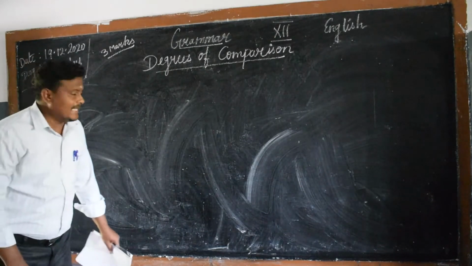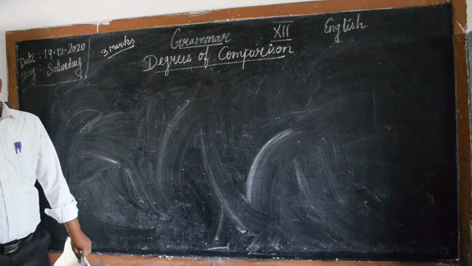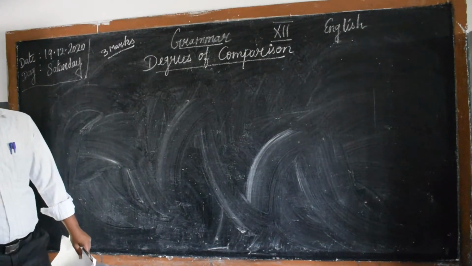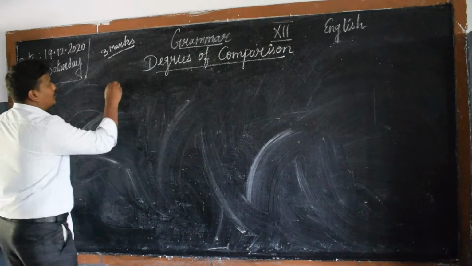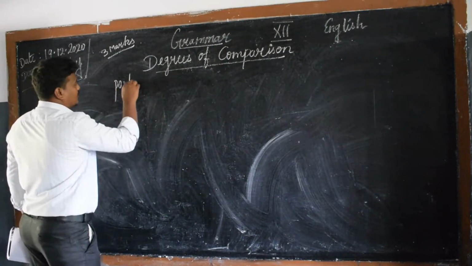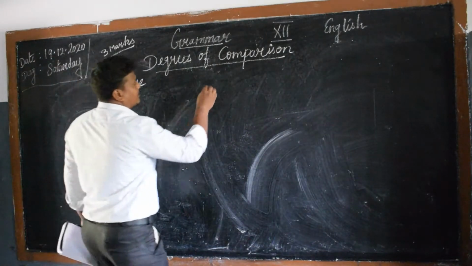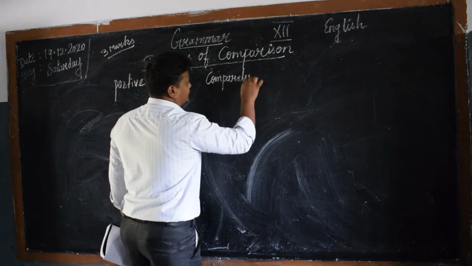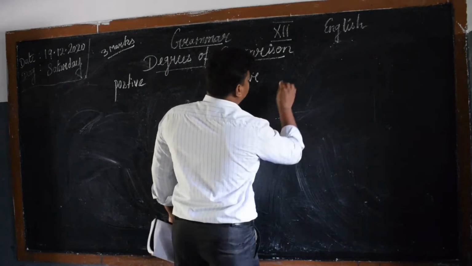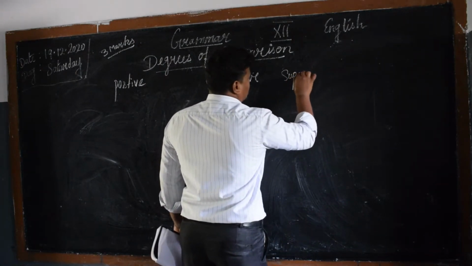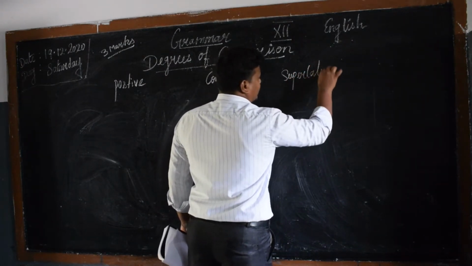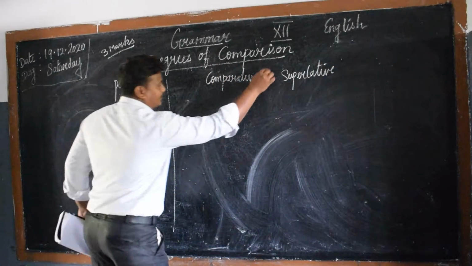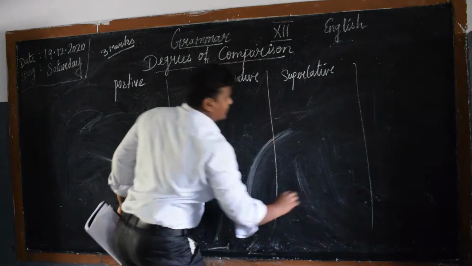So let's see the adjectives here. Let's see the various types of adjectives for this degree of comparison to make a transformation. Write positive degree, comparative degree, superlative degree. So positive degree, comparative degree and superlative degree.